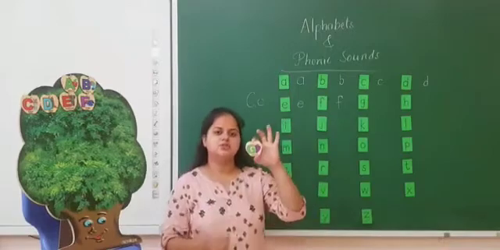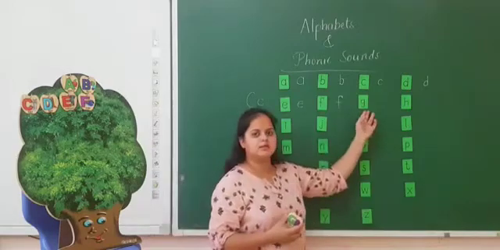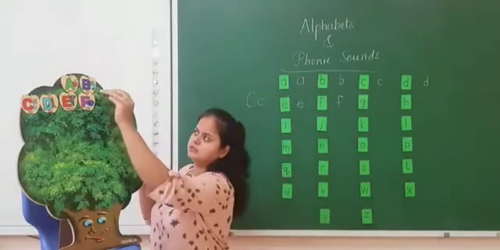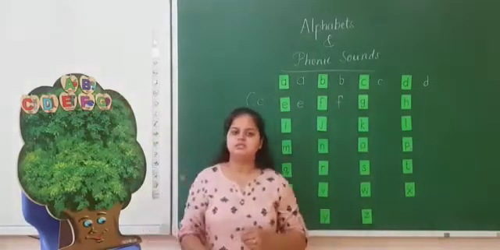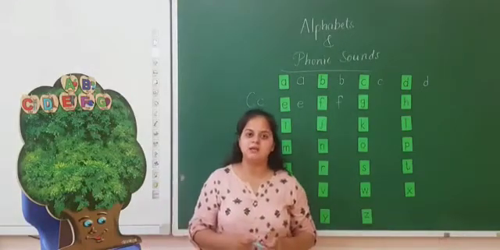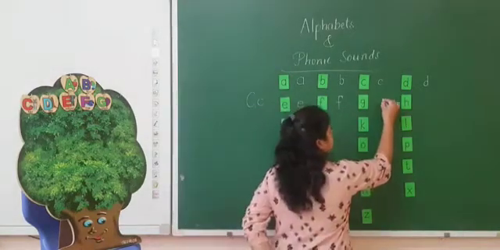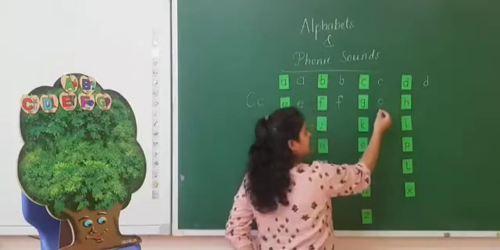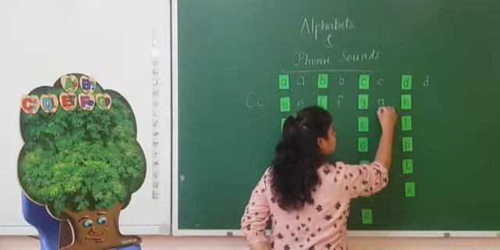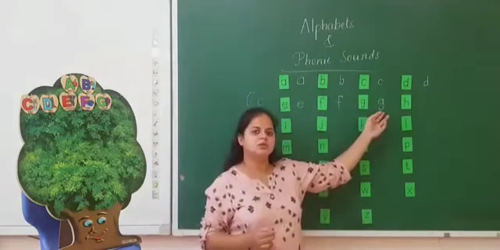Next letter is G. Here you can see a capital G and here it is a small print letter G. G sounds G. G, grapes, G, gun. So how we will write G? Let's see. A little curve like C. Make a little small C. Up, down and a little curve. G sounds G.